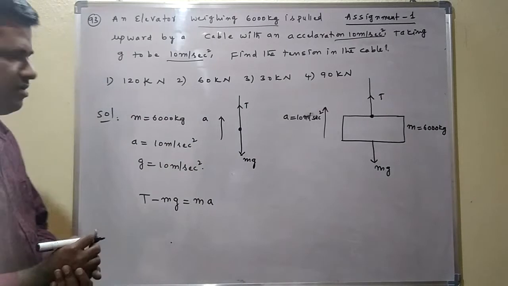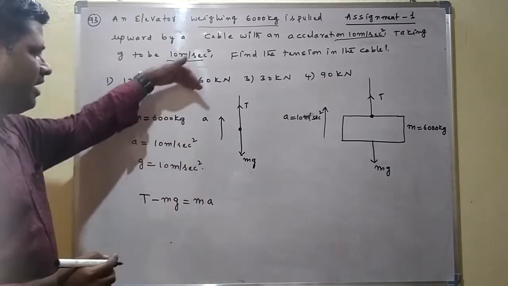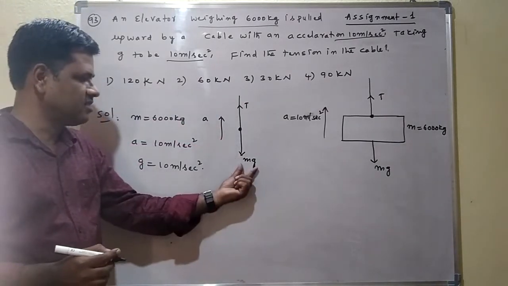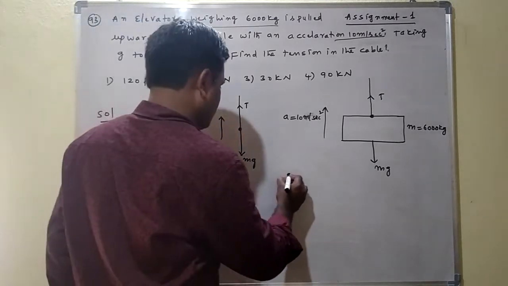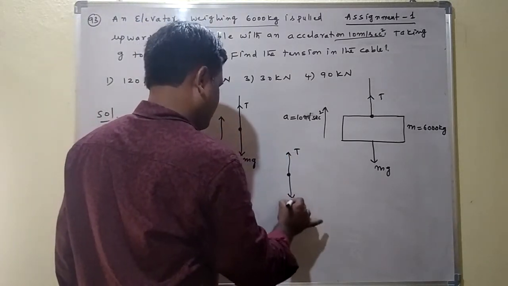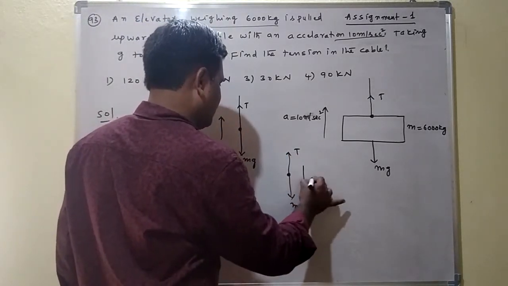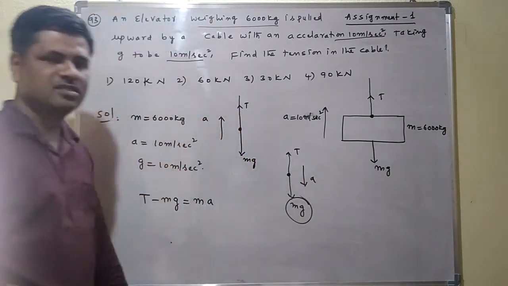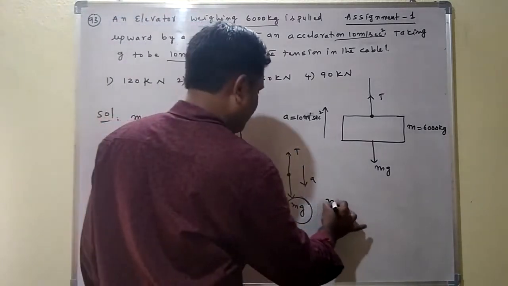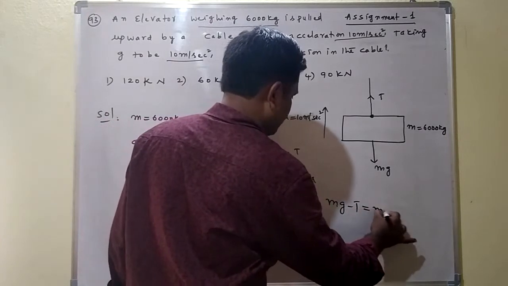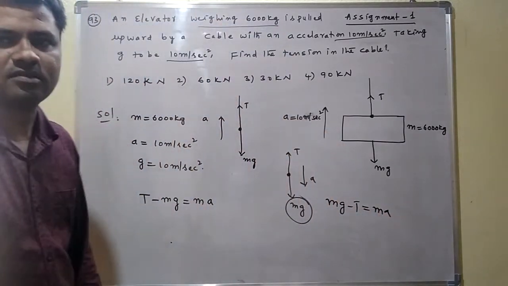Suppose acceleration is acting in the downward direction, which is larger? Mg is larger. Suppose tension is in the upward direction, mg and a are acting in the downward direction. So which is larger? Mg is larger. In this case, how to write the net force? Mg minus T is equal to m into a. We can write like this.